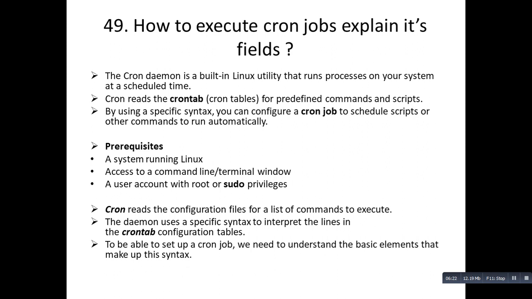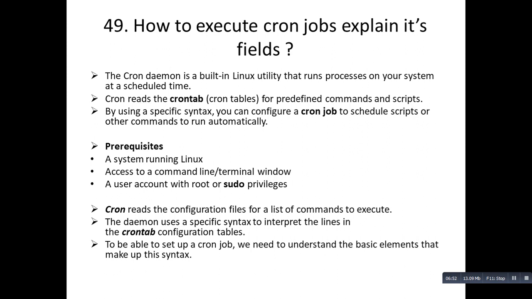The cron daemon is a built-in Linux utility that runs processes on your system at a scheduled time. What cron does is read the crontab, that is cron tables, for predefined commands and scripts. By using a specific syntax, you can configure a cron job to schedule scripts or other commands to run automatically. So what are the prerequisites? A system running Linux, access to the command line or terminal window, and a user account with root or sudo privileges.